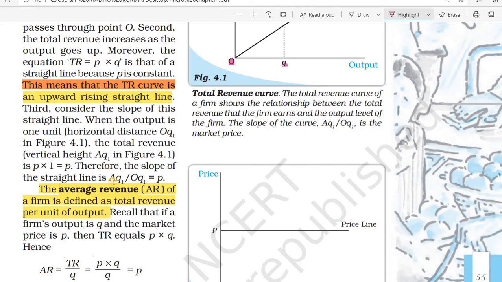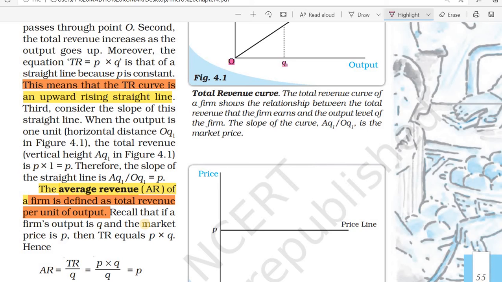Now we can go to the average revenue curve. The average revenue of a firm is defined as the total revenue per unit of output. Means total revenue divided by quantity is the average revenue.